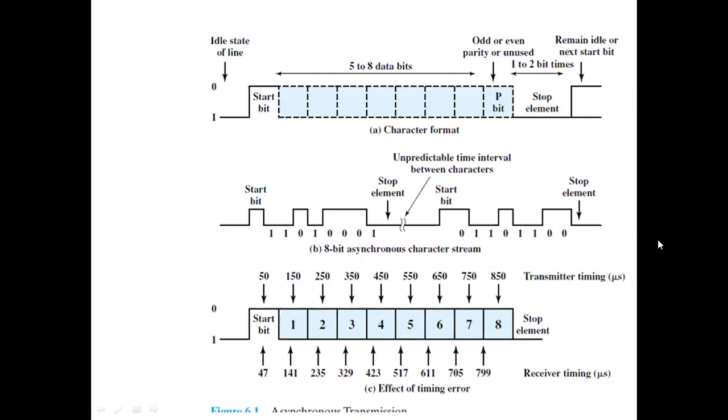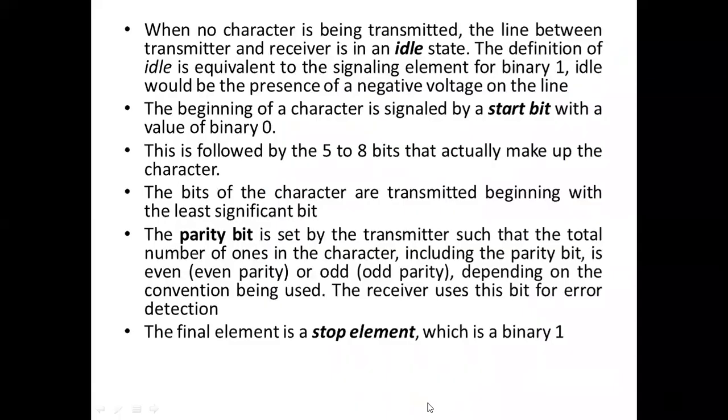But there may be chances of errors in asynchronous transmission. How? I'll show you. Whatever I discussed is the idle state, start bit, 8 bit character, then parity bit and stop element.